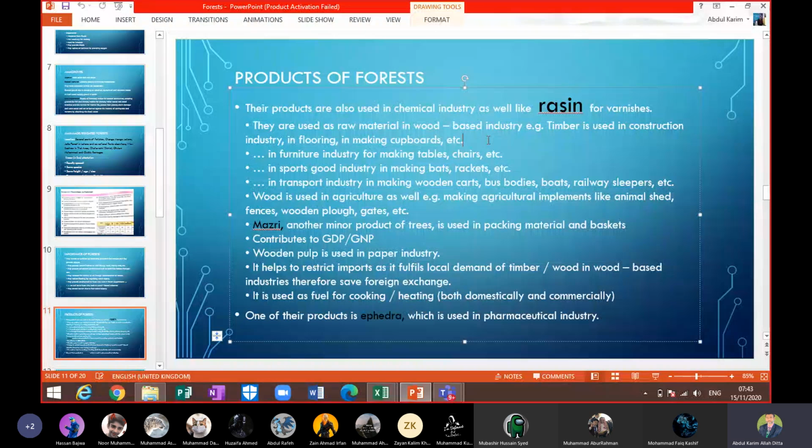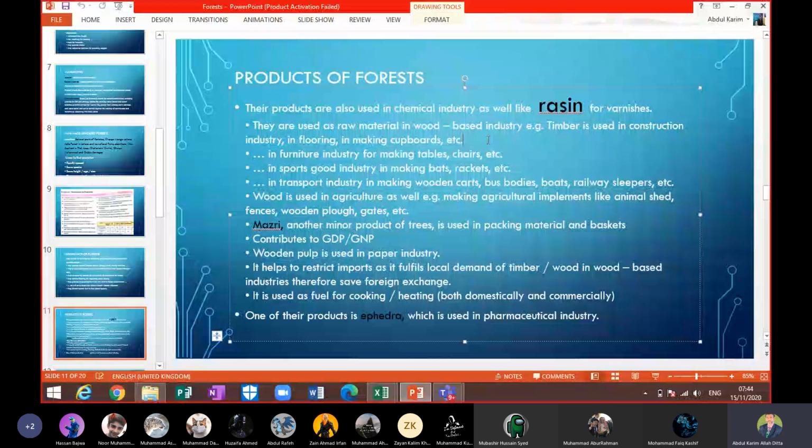And overall, it helps to restrict imports as it fulfills local demand. Because if we don't have timber in Pakistan, then we have to buy from other countries. So in this way, the wood-based industry which we have in Pakistan, the raw material which we can get from our own country, within the country, it means that we can save our foreign exchange better.